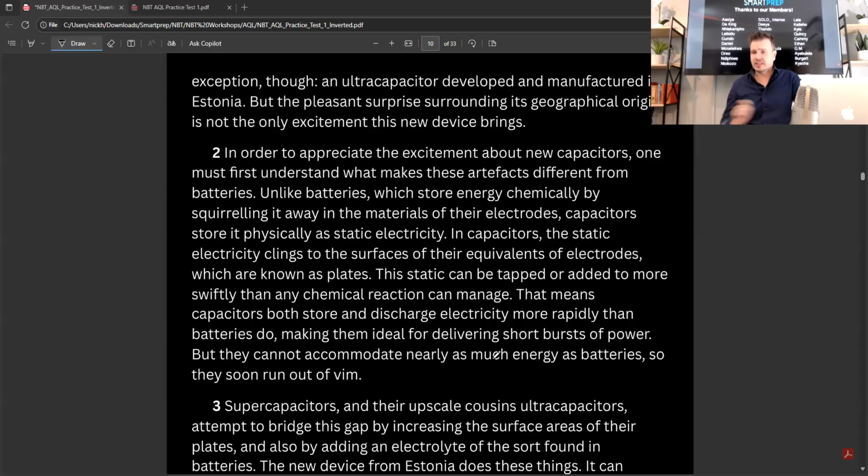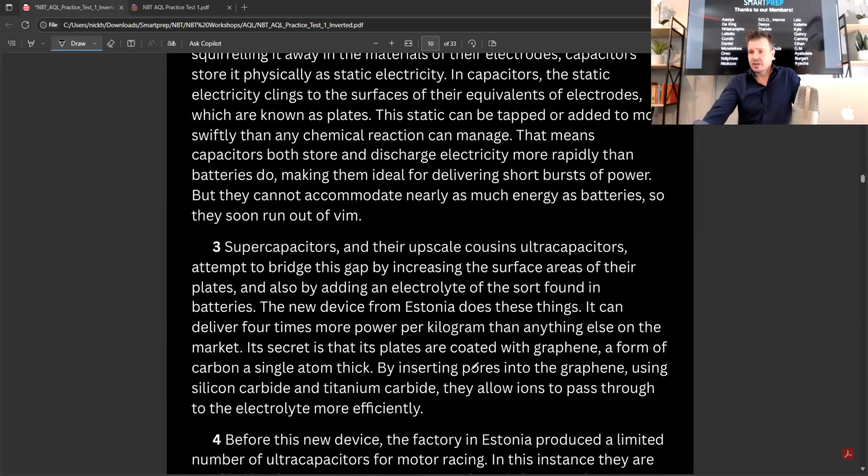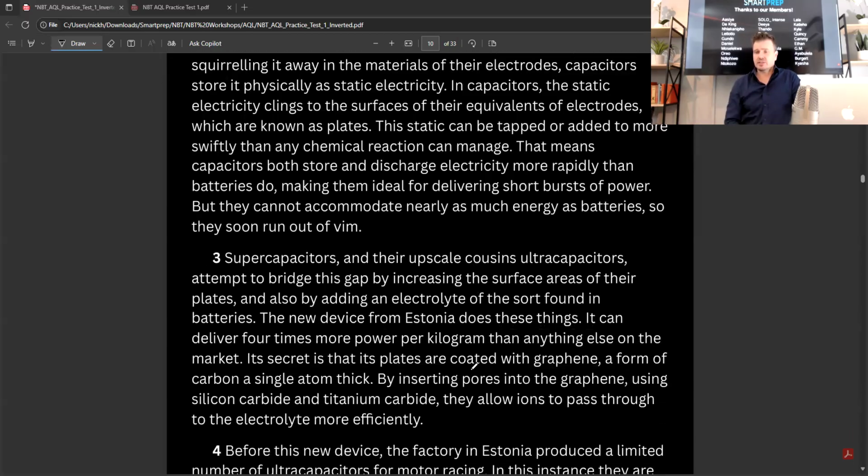In capacitors, the static electricity clings to the surfaces of their equivalent electrodes, which are known as plates. This static can be tapped or added to more swiftly than any chemical reaction can manage. That means capacitors both store and discharge electricity more rapidly than batteries do, making them ideal for delivering short bursts of power. But they cannot accommodate nearly as much energy as batteries, so they soon run out of them.